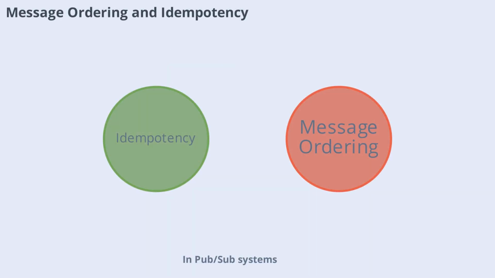In pub-sub systems, the order in which messages are received isn't always guaranteed. This means your system should be designed to handle messages in any order, and processing should be idempotent, meaning handling the same message multiple times won't cause issues. This approach eliminates dependencies on message order and ensures reliable processing, even in complex distributed environments.